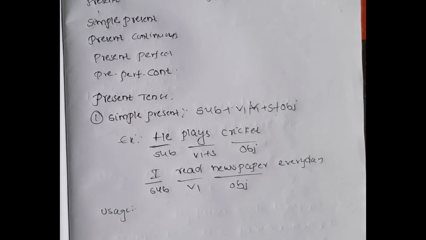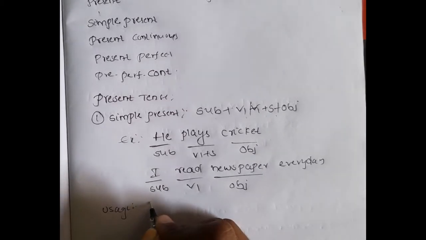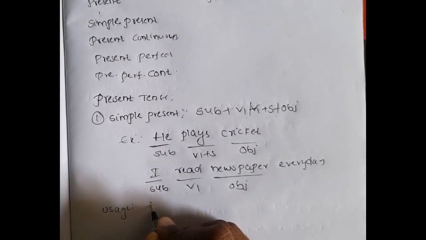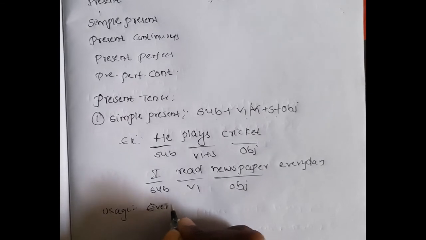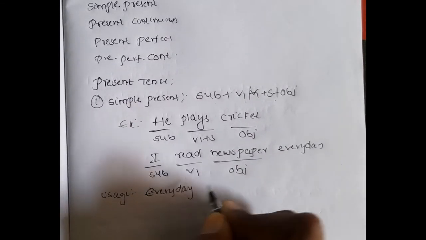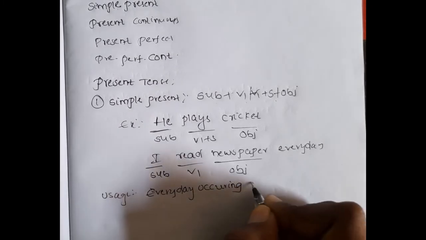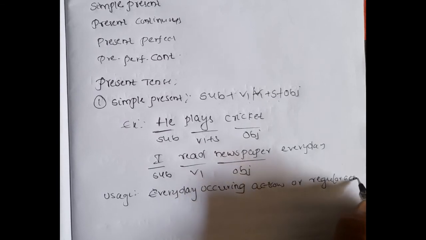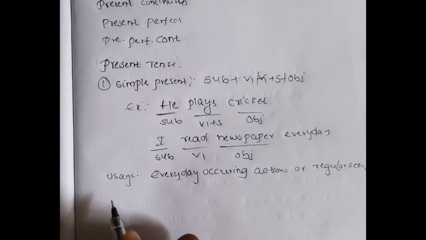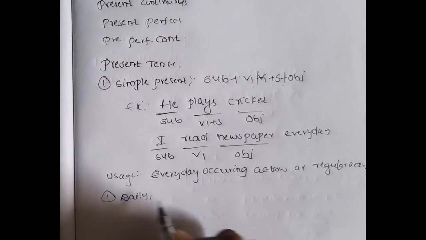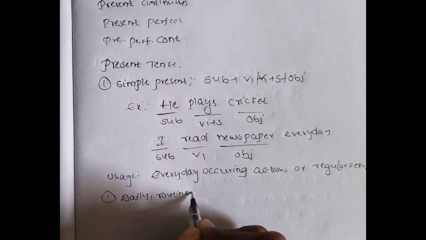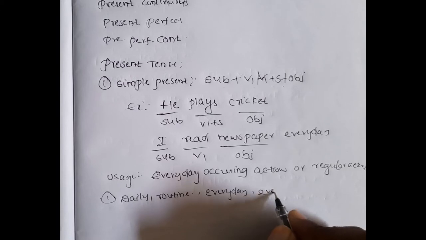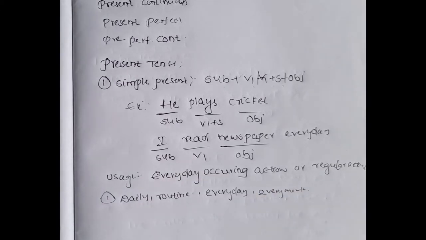So this tense is used to denote everyday actions or regular actions, everyday occurring actions. And the common words used in this tense are like daily, routine, every day, every month. All these types of words are used in this tense.